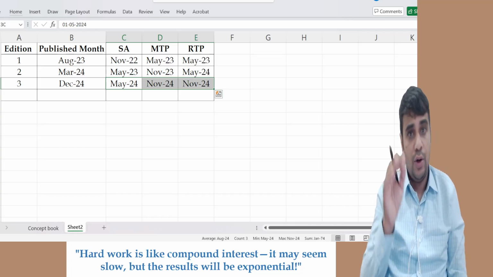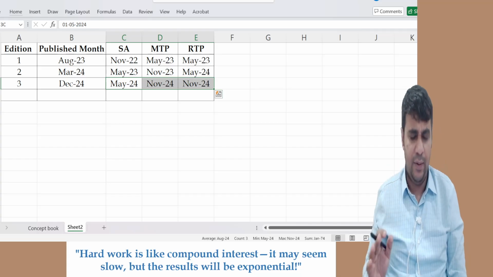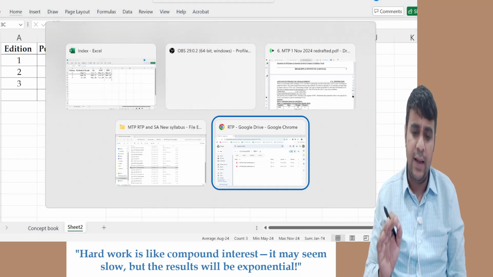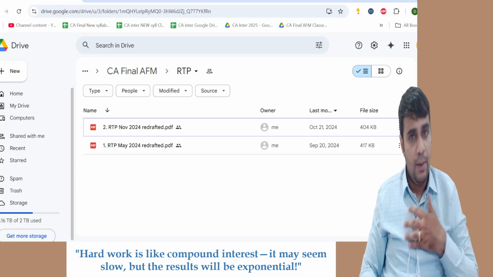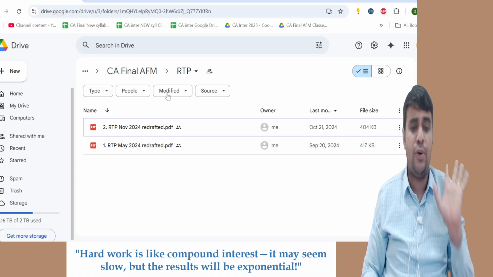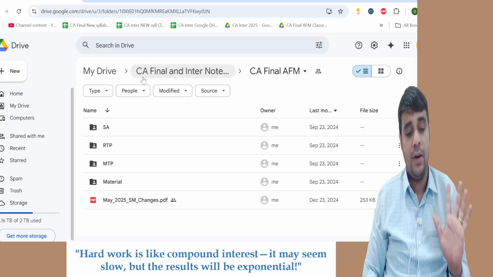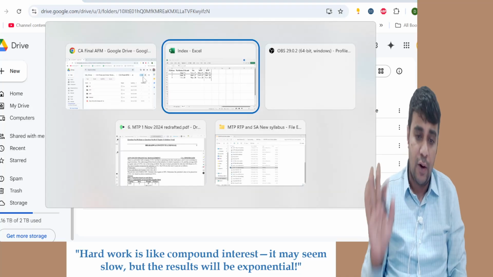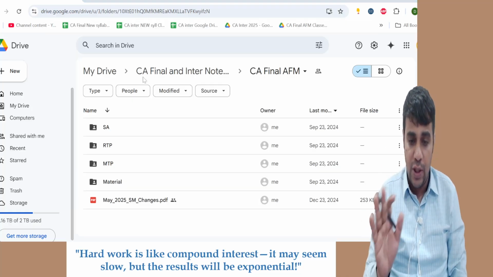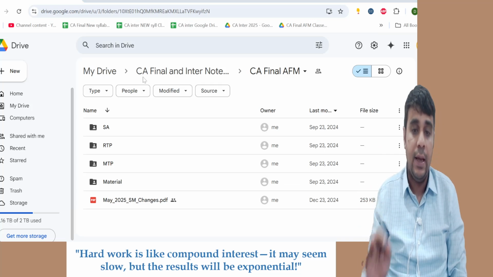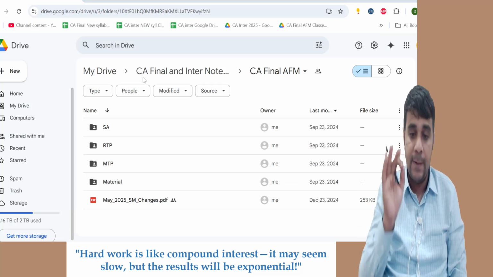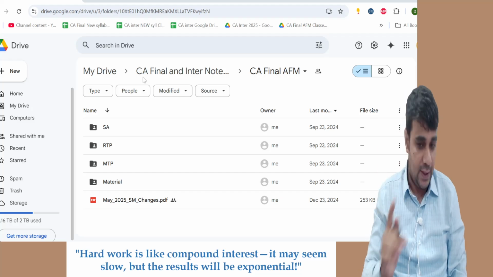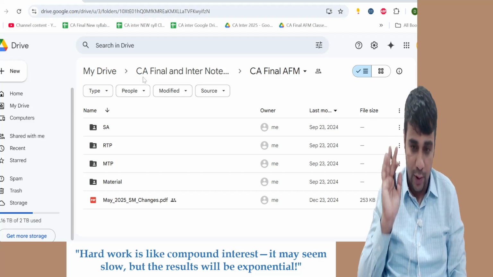What do you need to do? Download it depending on whenever you're writing your exam. You will see this drive getting uploaded with new notes. I am going to travel along with you till you write your exam. So don't even worry about it. No need to buy my new material. Don't try to confuse yourself with the new material. If you've used an old material, continue using it. Cover only the new MTPs, new RTP, new suggested. That's point number one. This is the first thing I wanted to say.